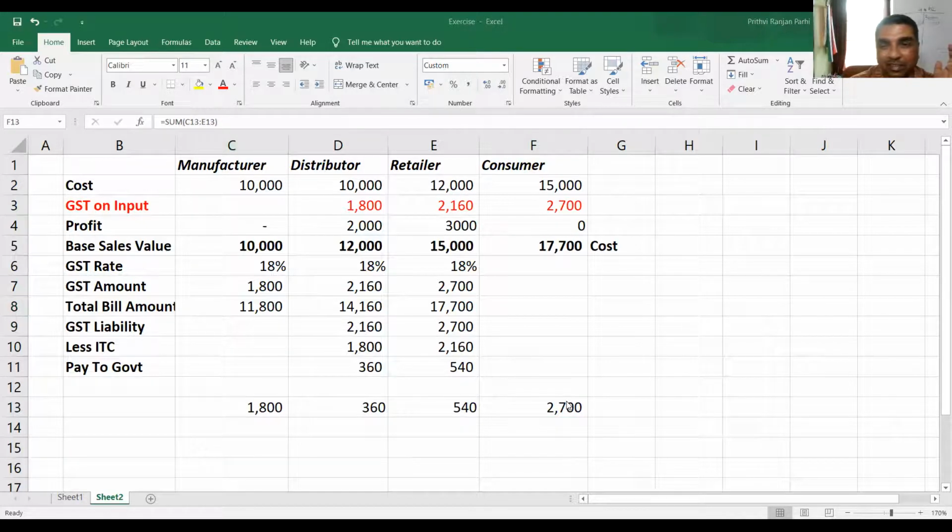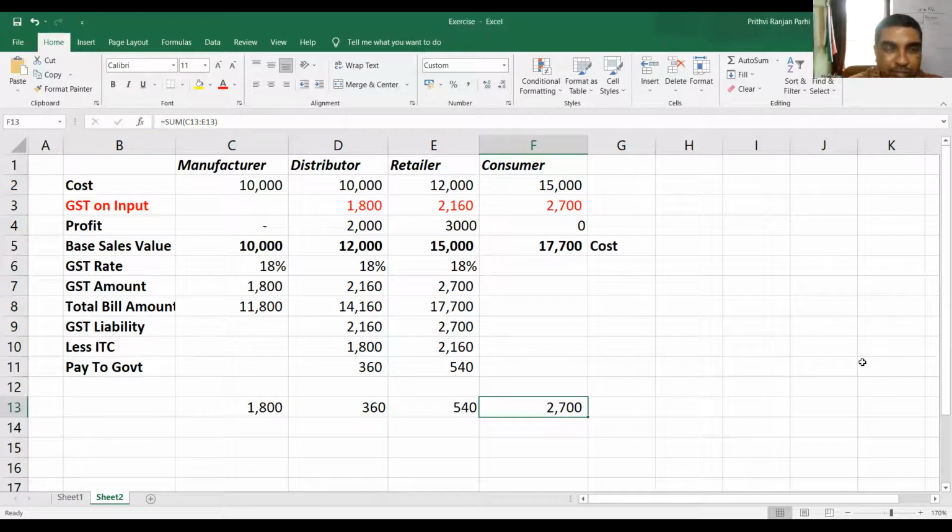So here, we can say that the 1,800 he paid to the manufacturer, but while giving the total amount to the government, he only took that amount, like he got his money back only. So then what's the value? Here everyone should pay. Take the example of the manufacturer: he is manufacturing, so he also has to pay something.